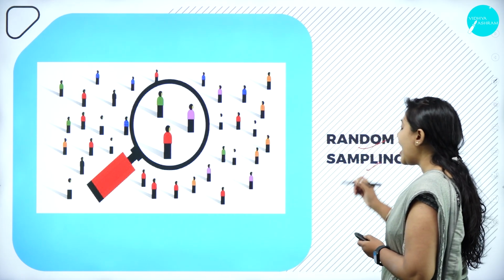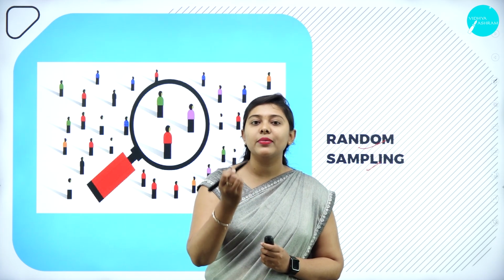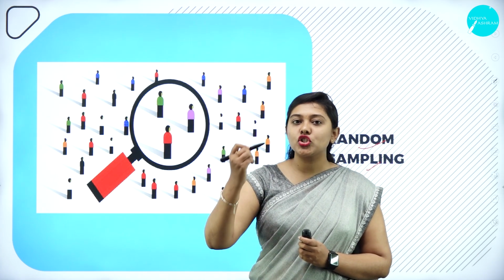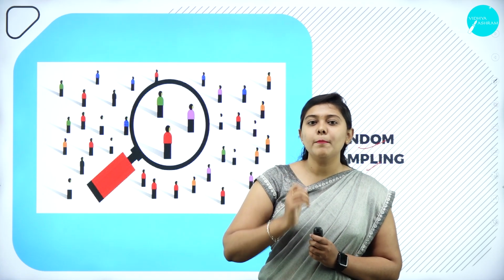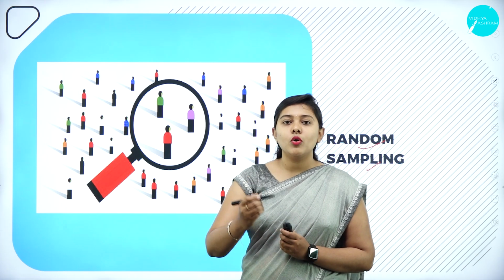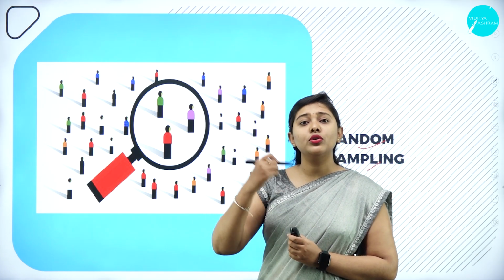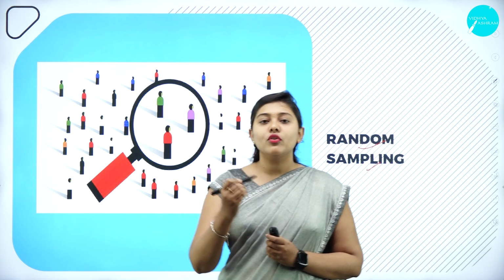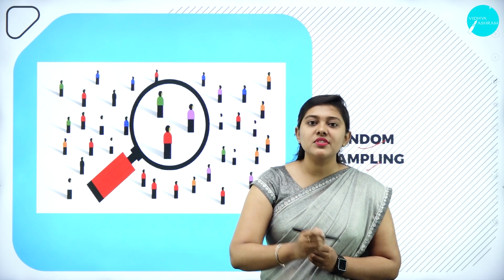Moving forward, you got to know what sampling is all about. Sampling means a part of the population which represents the entire population. So it is just a part of a population. When you select a sample, what are the things to be considered? How to select the sample? What is the sampling process? All this we have to understand. We have two major techniques of sampling. One is random sampling, the other is non-random sampling.